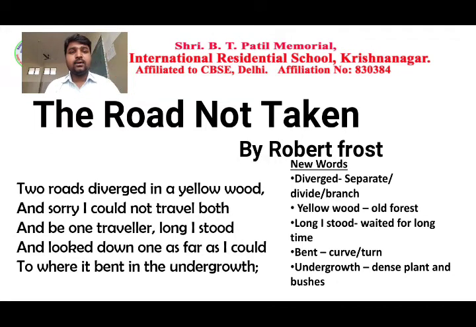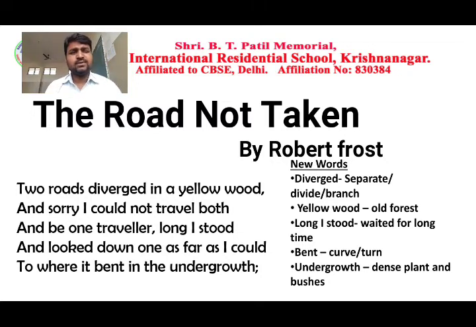So where undergrowth means what? Dense plants or bushes were there, right? So see, this poem we have to apply to our life. Two roads means what? These two roads are the important choices in our life. Diversion. See, whatever you take, if you want to achieve something, you will have two paths.